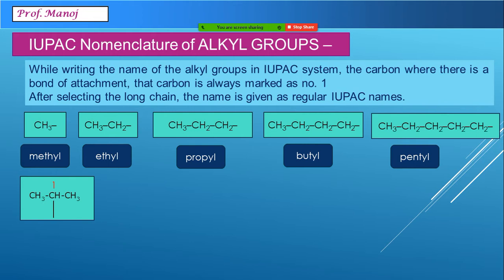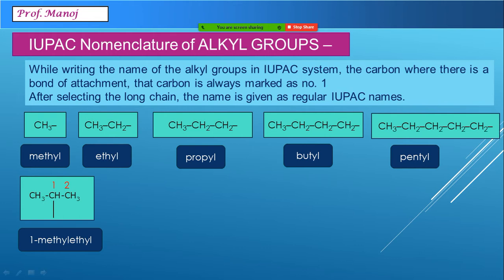Now in this example there is no big deal, there are only going to be two carbon atoms. So this is a chain of two carbon atoms on which on first carbon a methyl group is present. So this will be named as 1-methyl ethyl. In common system, this same group is termed as isopropyl. But over here, this is called 1-methyl ethyl.